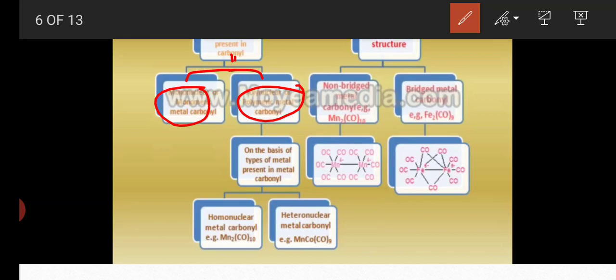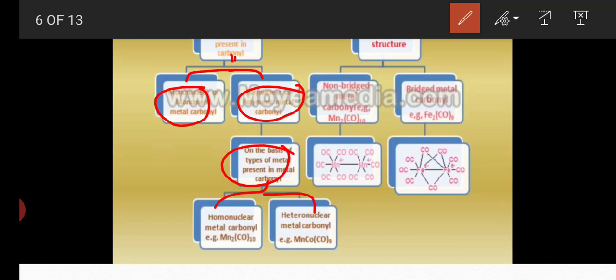Next, polymeric metal carbonyls. On the basis of the types of metal present, these polymeric metal carbonyls are divided into two types.